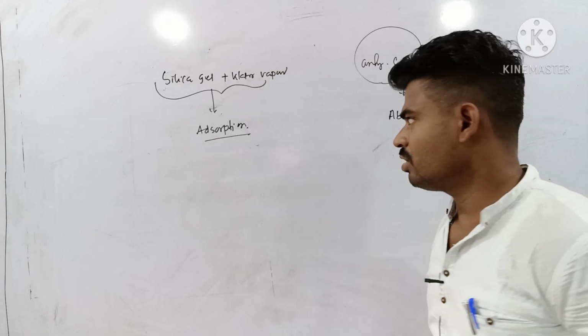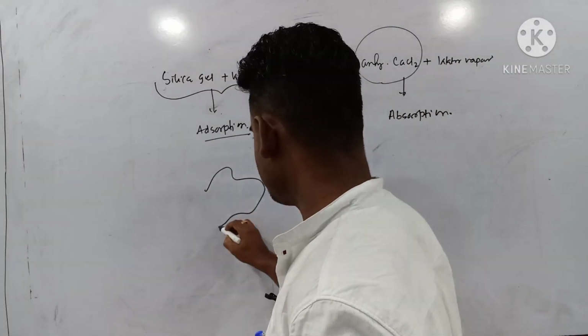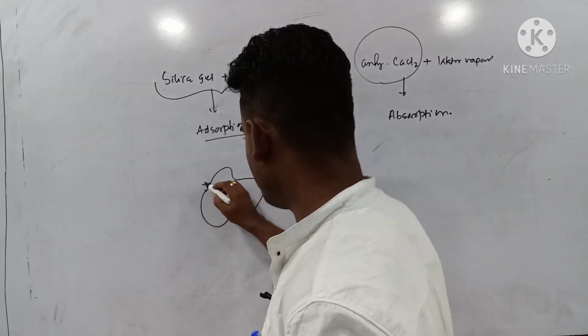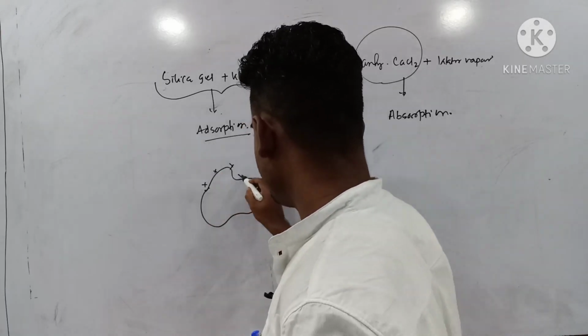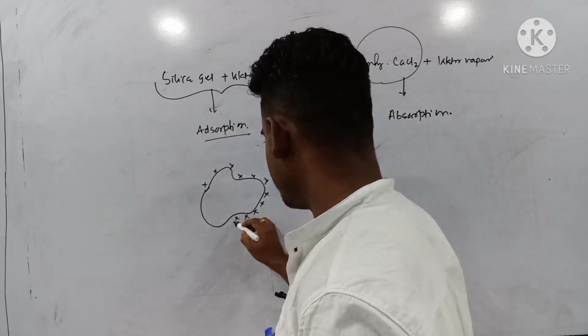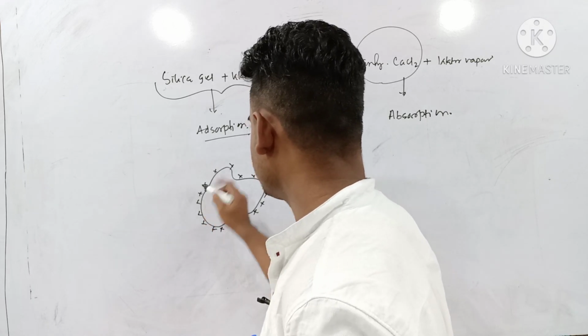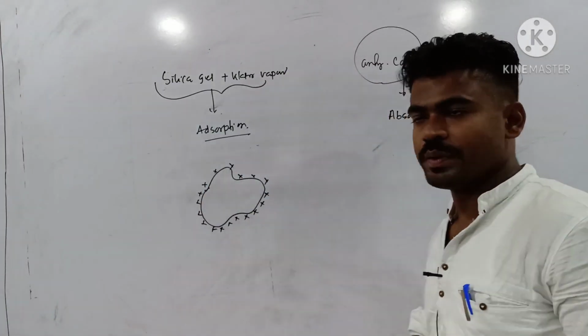Is that clear? If I represent it diagrammatically, it's very clear. If this one is silica gel, then the water molecules get accumulated at the surface. That is what I call adsorption. This one is adsorption, a surface phenomenon.